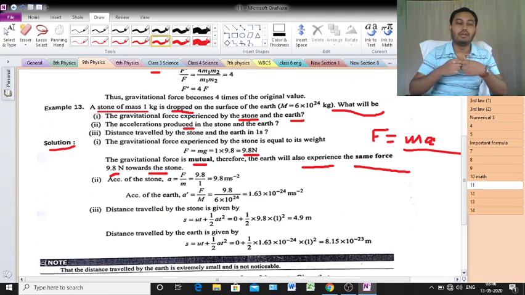Okay. Now, point number 2. The acceleration produced in the stone and the earth. So at first, if you want to calculate the acceleration of the stone, what you have to do?